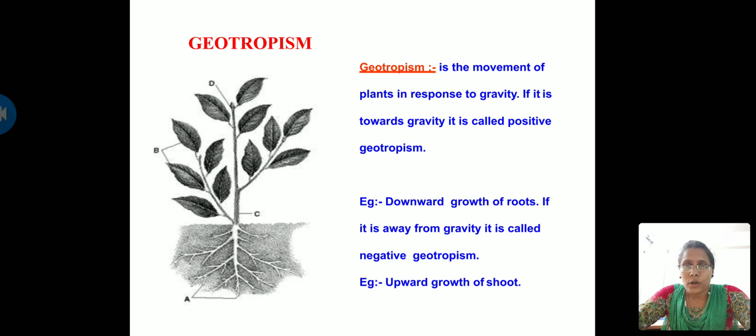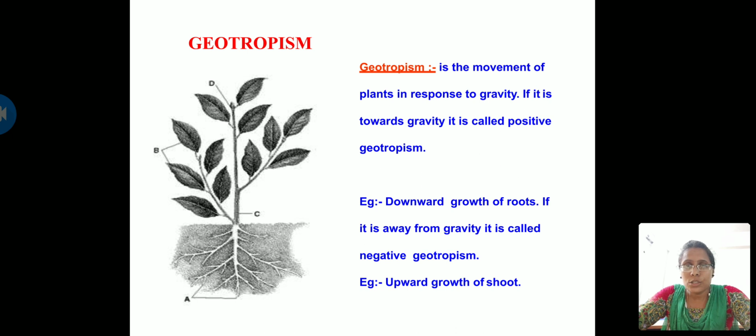So positive geotropism means towards gravity. In a plant, which part is moving towards gravity? Yes, I told you earlier, it is the root system. Since it is moving towards the ground, that is towards gravity, the root system shows a phenomenon called positive geotropism.